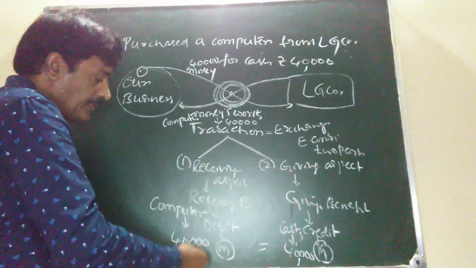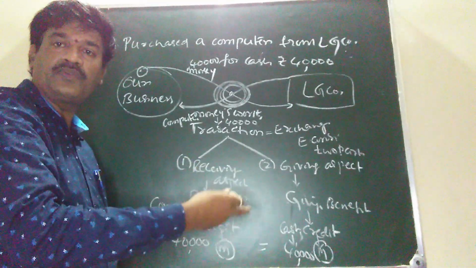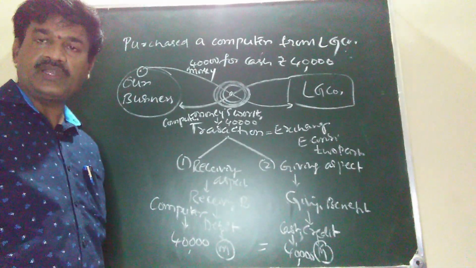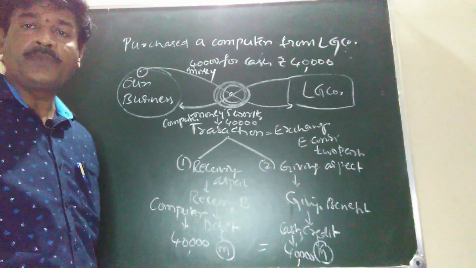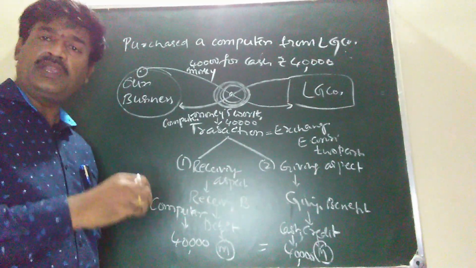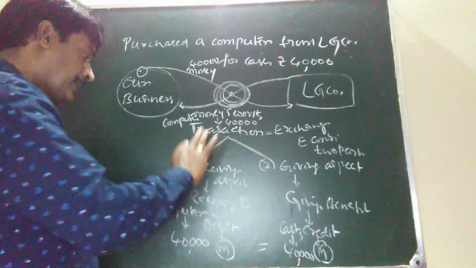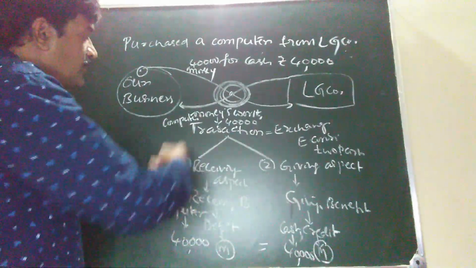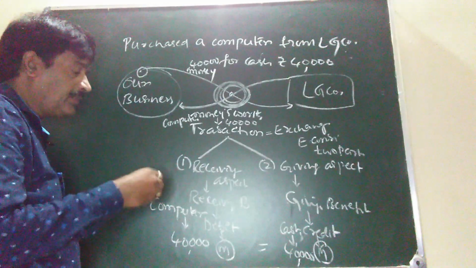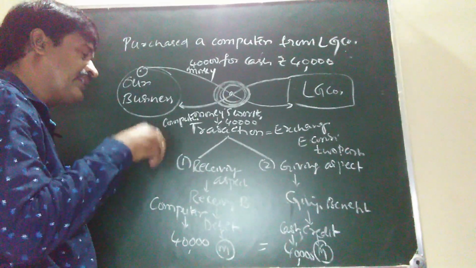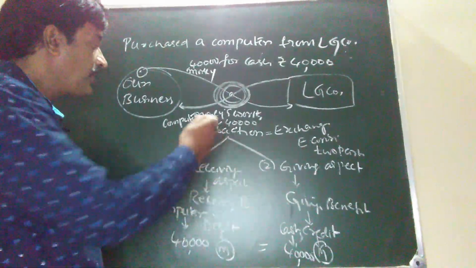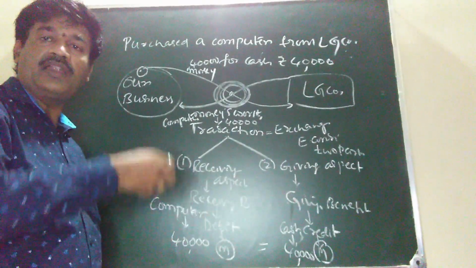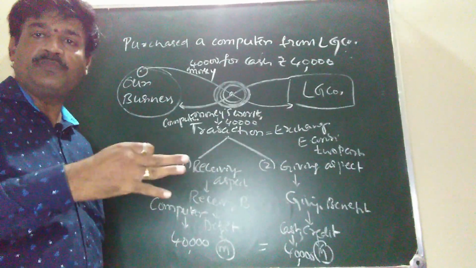The total of debit must be equal to the total of credit. It is a fundamental principle of the double entry system of accounting. On any date, at any point of time, the total of debit must be equal to the total of credit. So this is called the double entry system of accounting. In other words, what is the double entry system? The double entry system means the process of creating two accounts from a single transaction, and those accounts are recorded in the ledger on different pages.